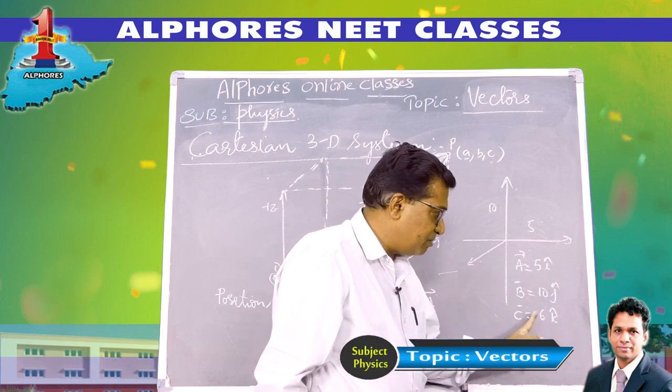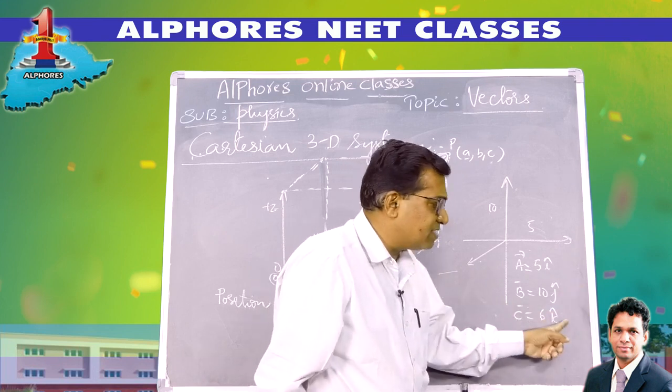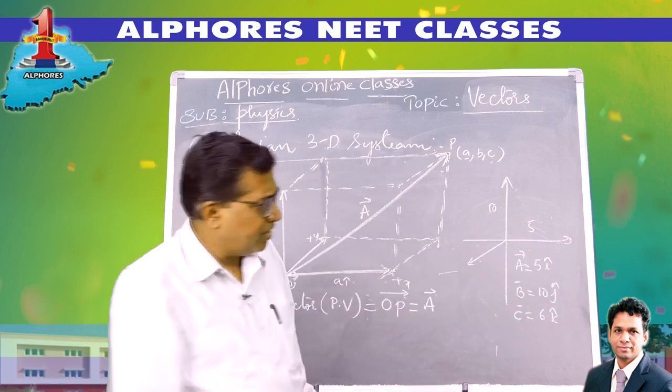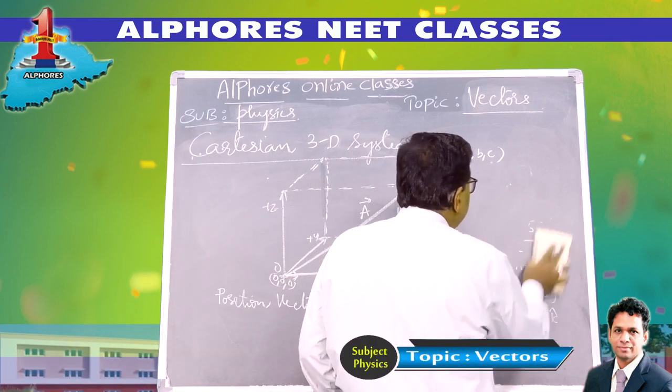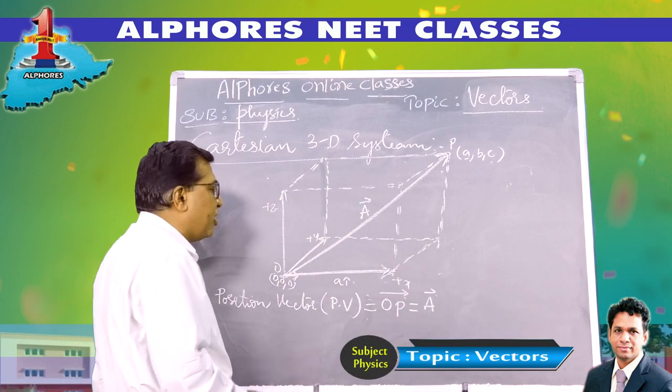Any vector is represented by its magnitude and its direction, with corresponding units. If it is displacement, the answer is in meters. If it is velocity, meters per second, so on and so forth. A unit is assigned. Now, I have to reach the point P from O. How do I reach point P from O?